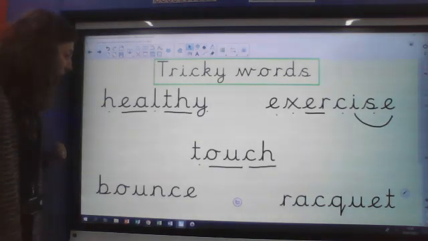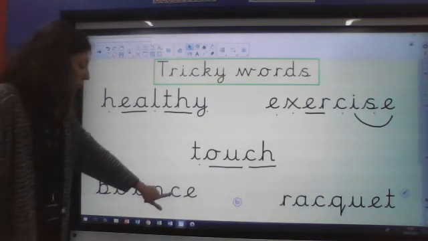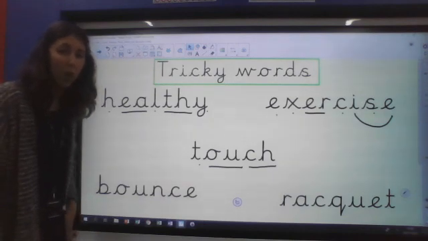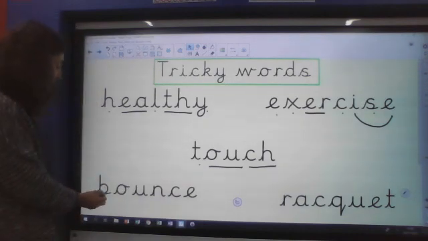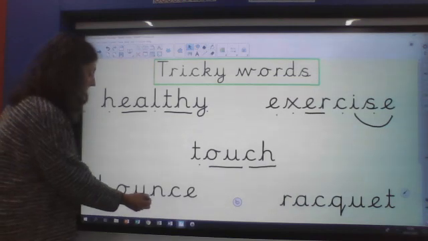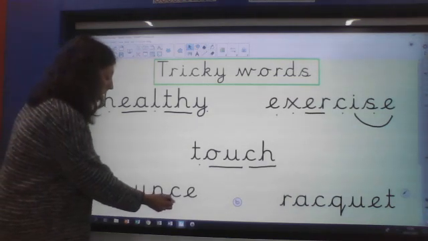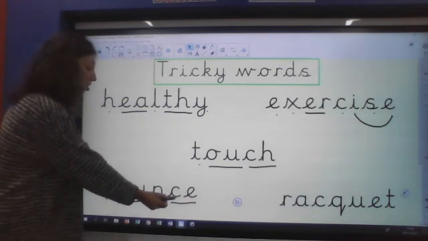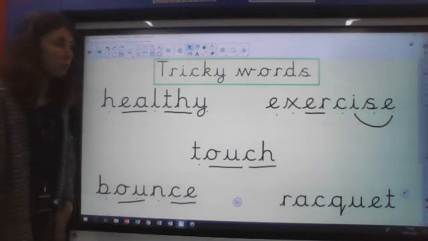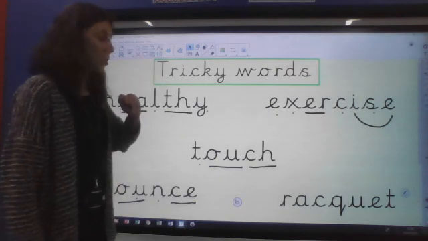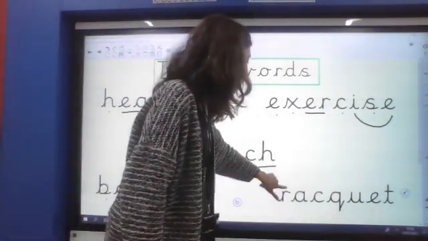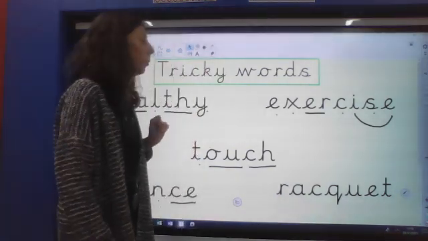Touch. Okay. We've got another soft C at the end, and it's paired with the E to make the S sound. And this time, O and U is making an ow sound. So this word is bounce. Bounce. Okay. Lots of balls we've just looked at in the picture. Lots of doing some bouncing. I wonder which sport we have to bounce the ball.